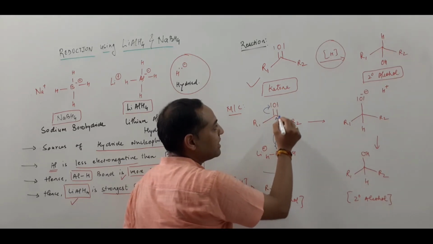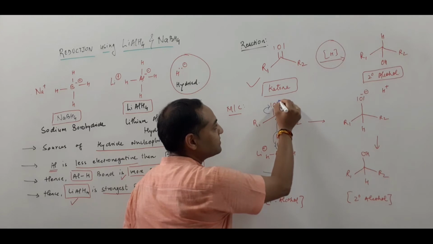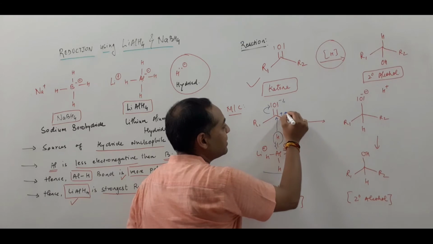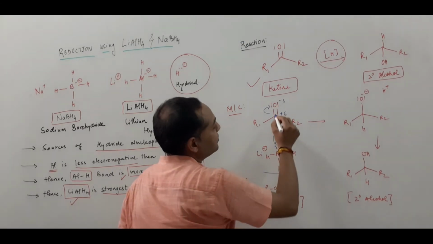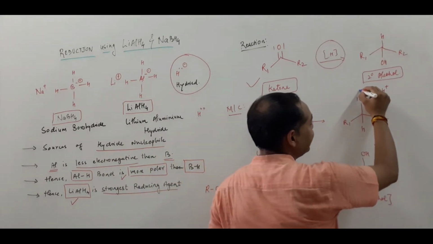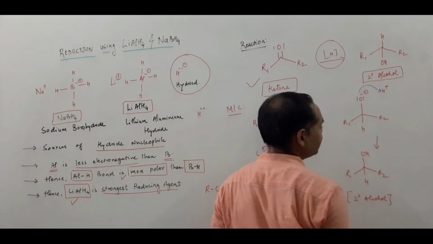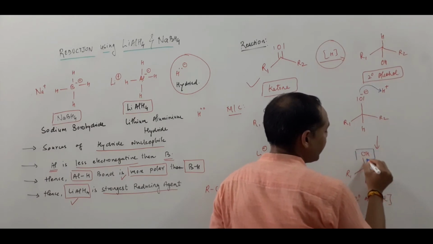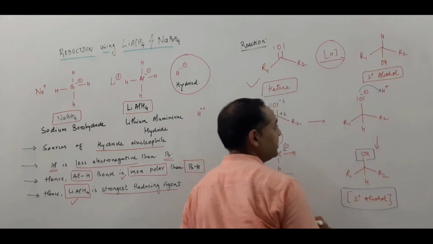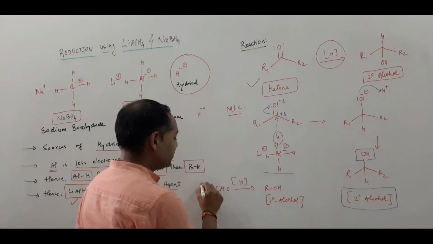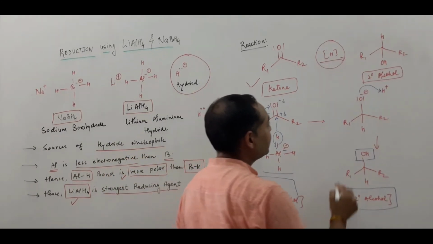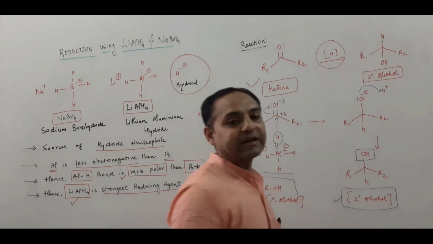Why does it attack the carbonyl carbon? Because carbon is attached with oxygen, where oxygen has a partial negative charge and carbon has a partial positive charge due to the electronegativity of oxygen. Then the oxide accepts a proton from the reaction medium, so that forms an OH, and it is ultimately secondary alcohol. As I said, when we are using aldehyde, the product would be primary alcohol. When we are using ketone, the product would be secondary alcohol.